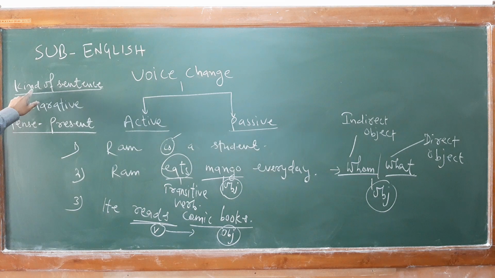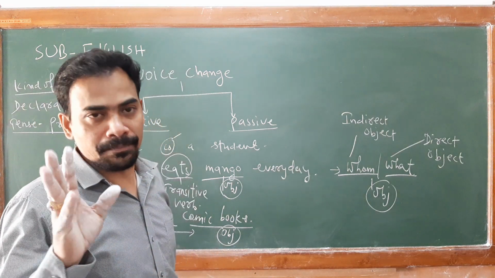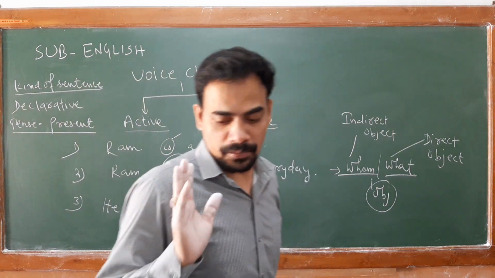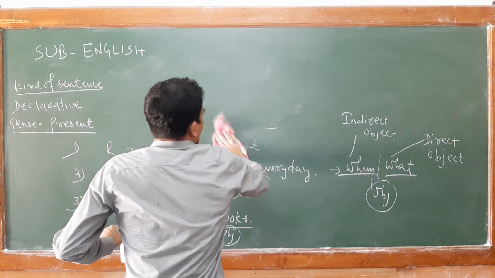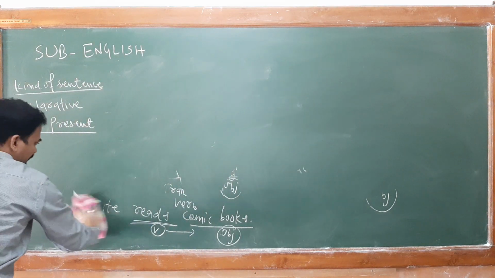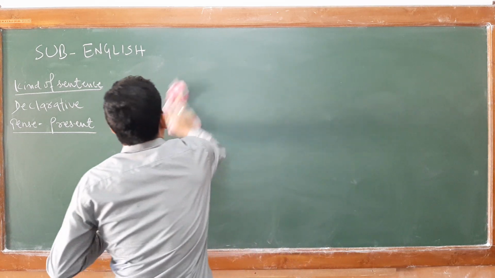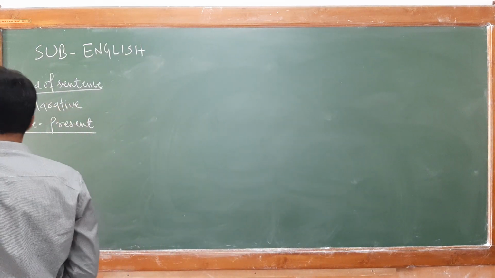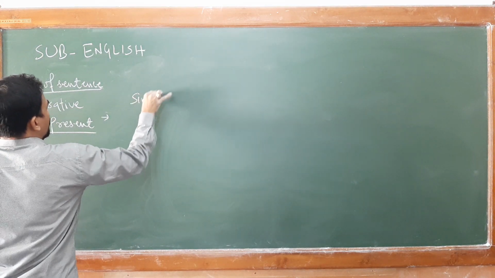Let us study sentences which contain different transitive verbs and how we change them from active into passive. I am showing you here the kind of sentence I have taken: declarative, how to change in declarative form, and especially the use of present tense forms: simple, imperfect, perfect and perfect progressive. Let us see how to change a simple sentence from active into passive. Present tense, simple form.